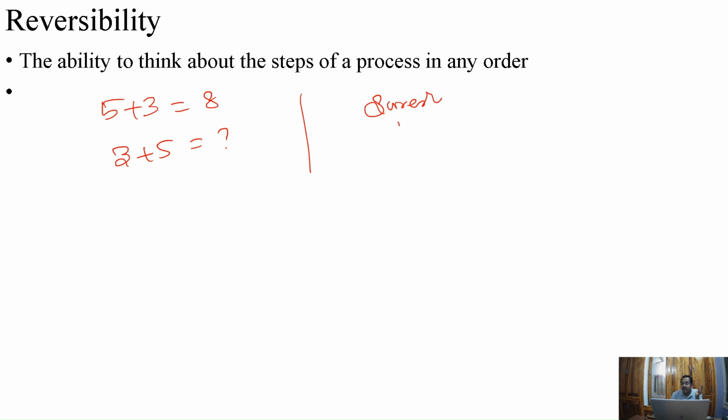Who is the brother of Suresh? The brother of Suresh is Anbu. Who is elder to Anbu? This they cannot answer. So this is the reverse meaning. These things they cannot answer. This is called reversibility, the ability to think about the steps of a process in any order, forward or reverse. This will be set right in the third stage.